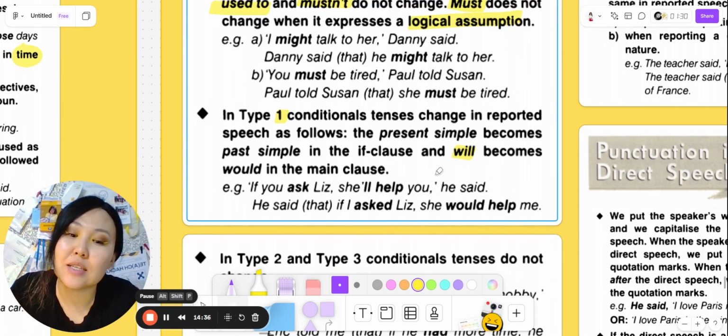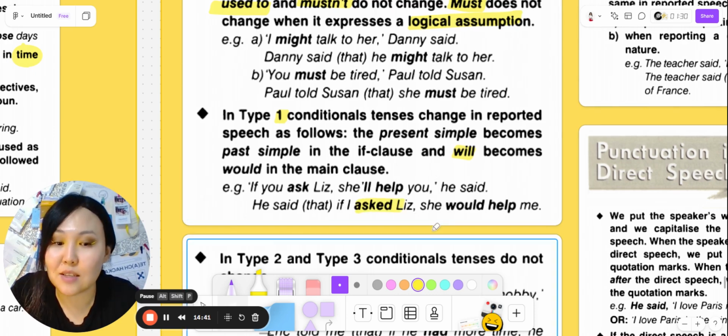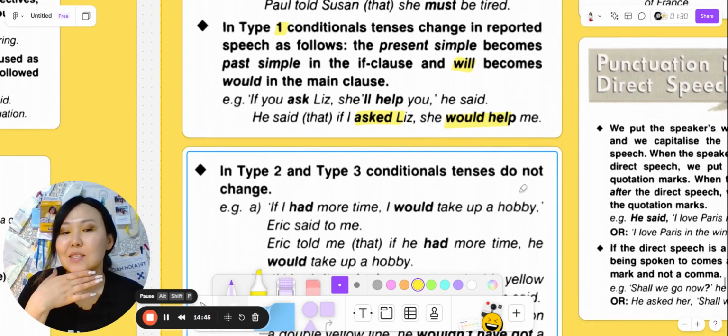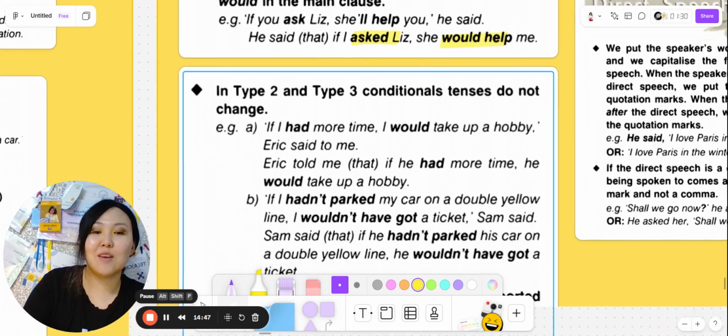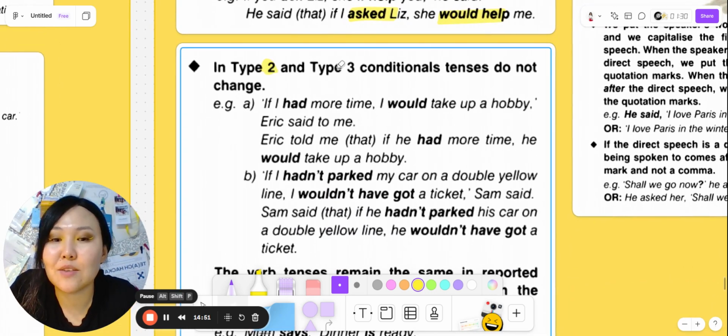If you ask Liz, she'll help you, he said. He said that if I asked Liz, she would help me. Okay. So it became kind of second conditional. In type 2 and 3, in the third and second conditional, tenses just don't have changes.